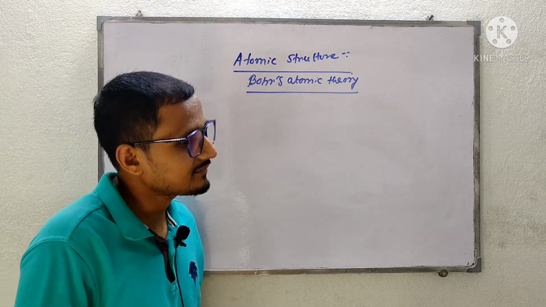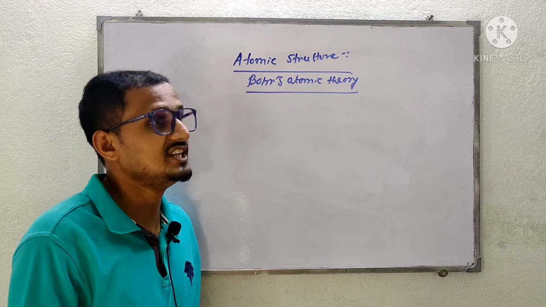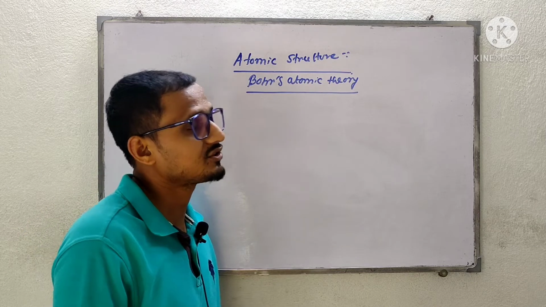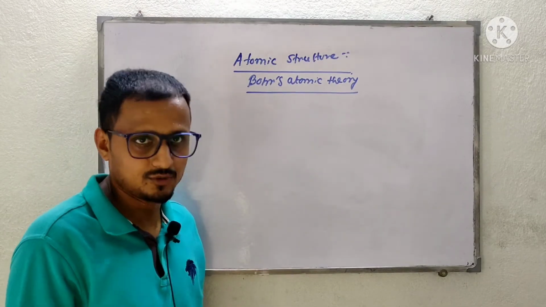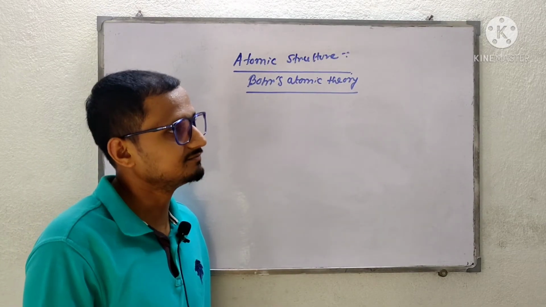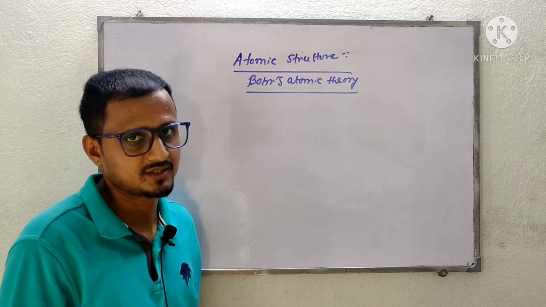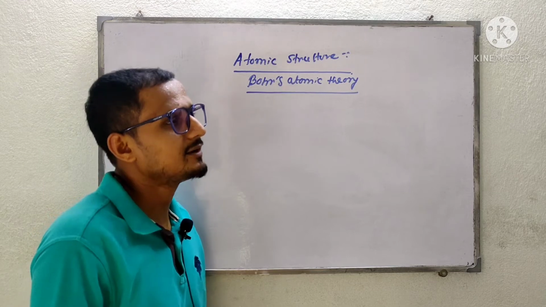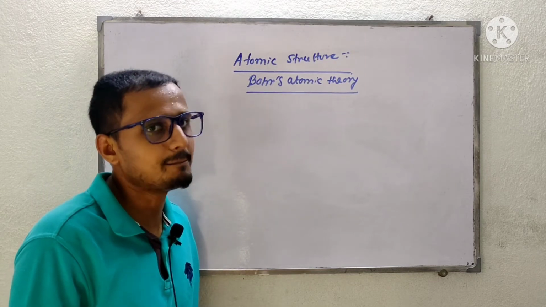After that, J.J. Thomson observed that electrons are there in the atom, and he discovered the electron. After that he gave a model, the plum pudding model.